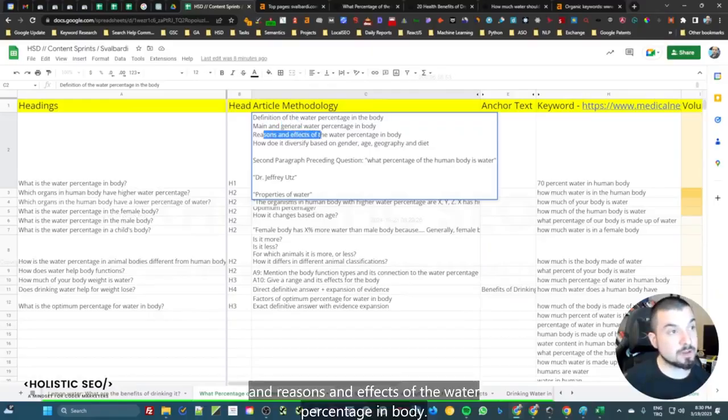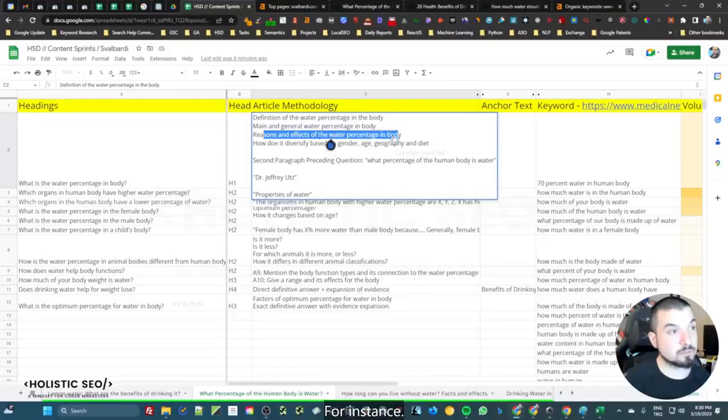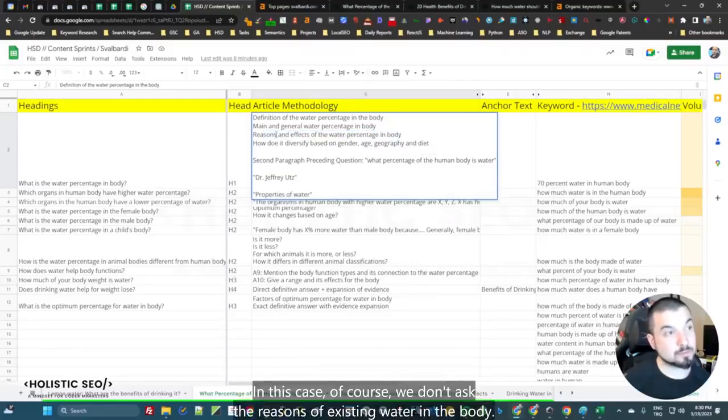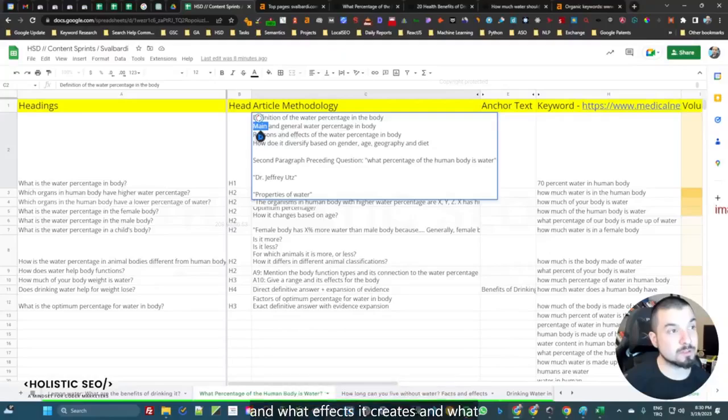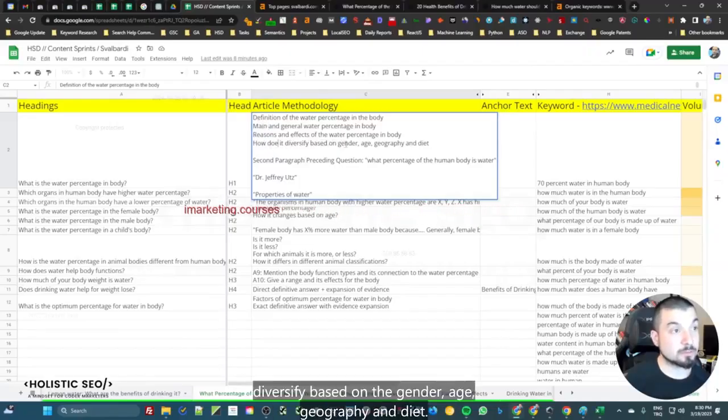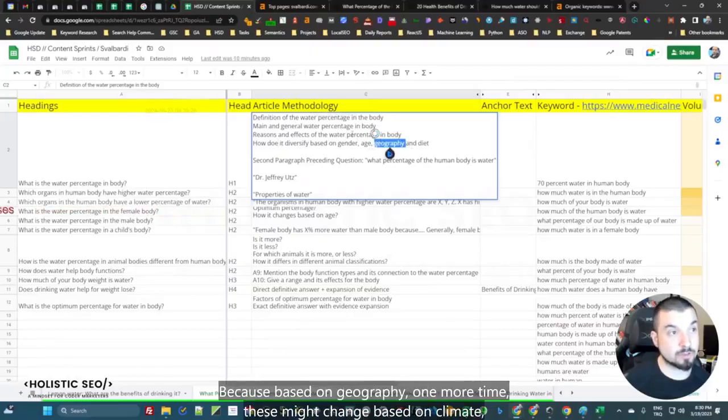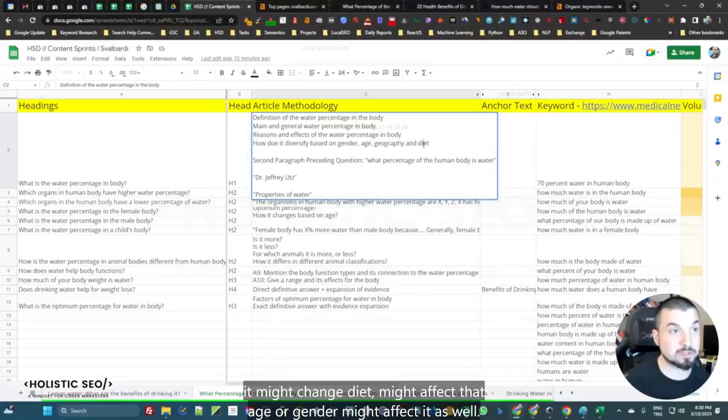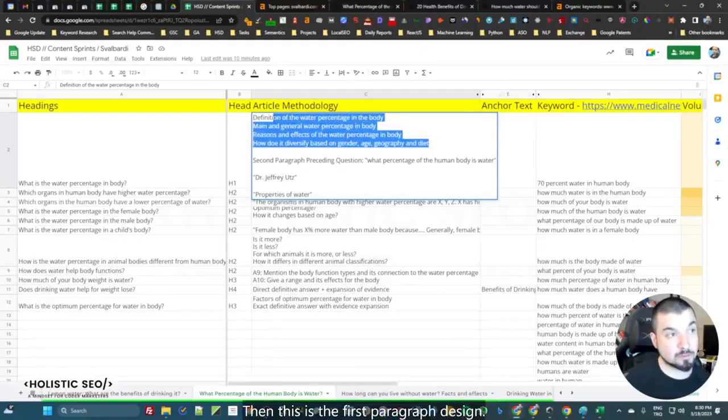And reasons and effects of the water percentage in body. For instance, in this case, of course, we don't ask the reasons of existing water in the body. We are trying to understand why this is the main percentage, what effects it creates, and what also affects that percentage. And how does it diversify based on the gender, age, geography, and diet? Because based on geography, one more time, this might change. Based on climate, it might change. Diet might affect it. Age or gender might affect it as well. Then this is the first paragraph design.